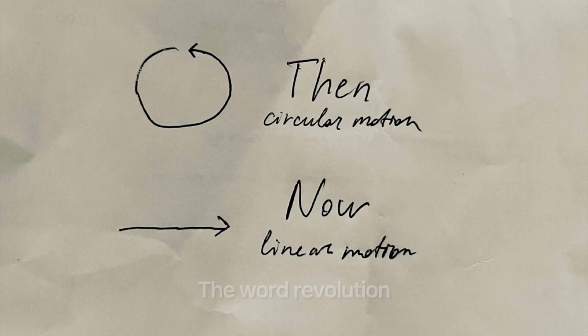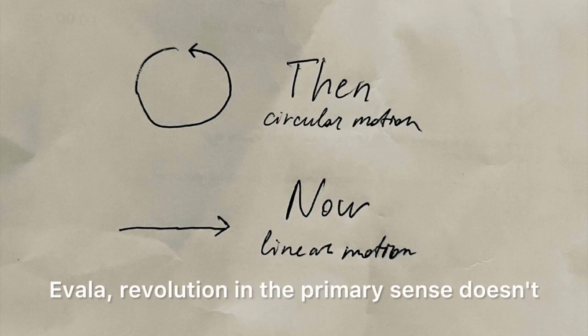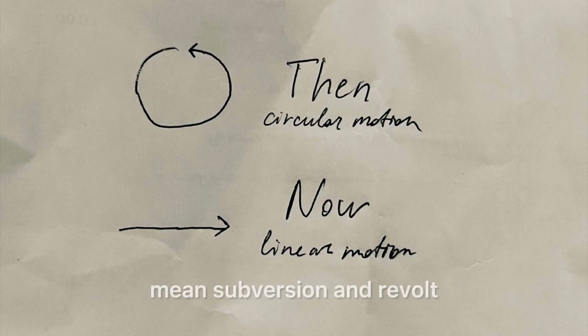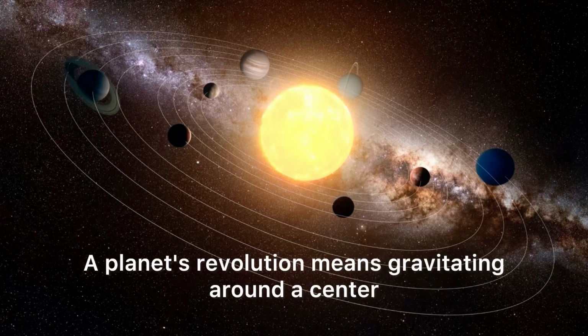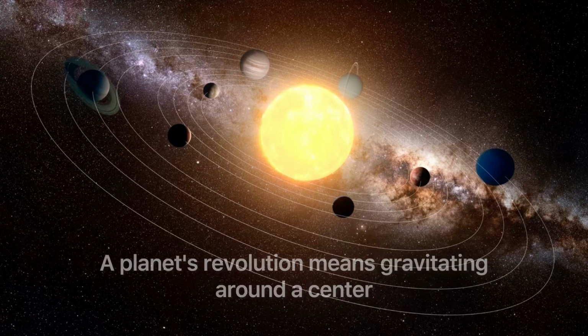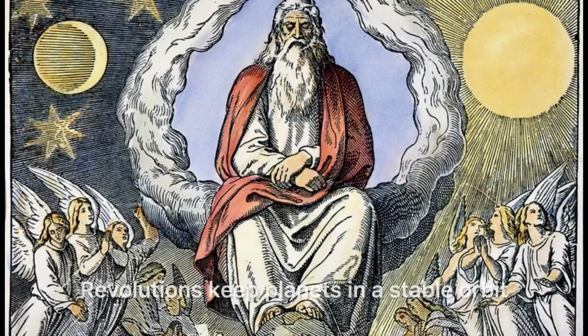The word revolution. Evola: Revolution in the primary sense doesn't mean subversion and revolt, but really even the opposite: return to a point of departure and ordinary motion around a center. In physics, this holds true. A planet's revolution means gravitating around a center. Revolutions keep planets in a stable orbit.